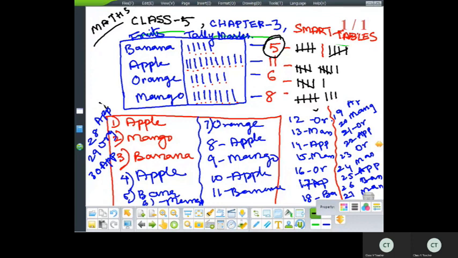What all things you can understand? The total number of students are 30. That you are getting from this one. And also you can understand that only few children want to eat banana, more want to go for apple. Yes. So how many you are getting individually? Is it clear?